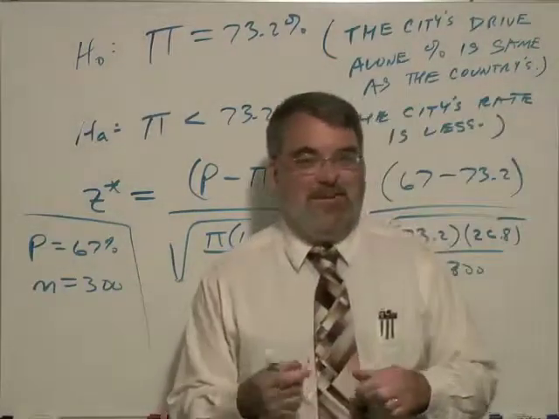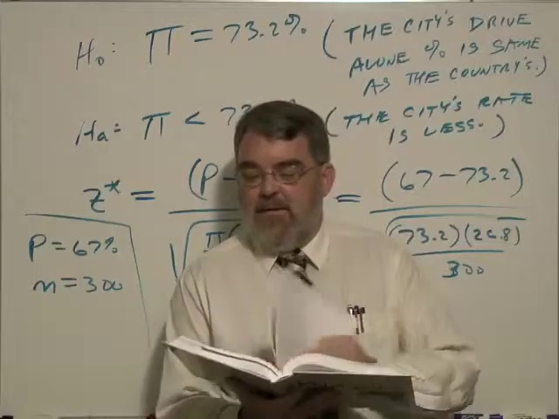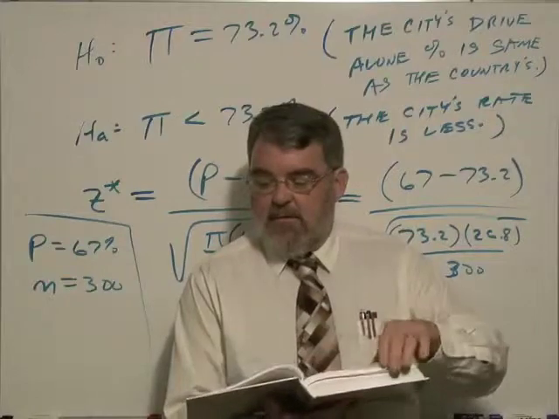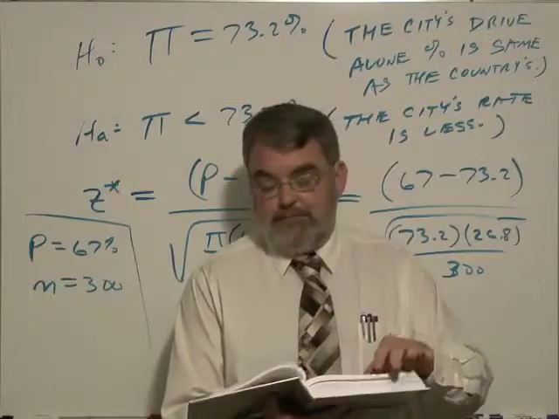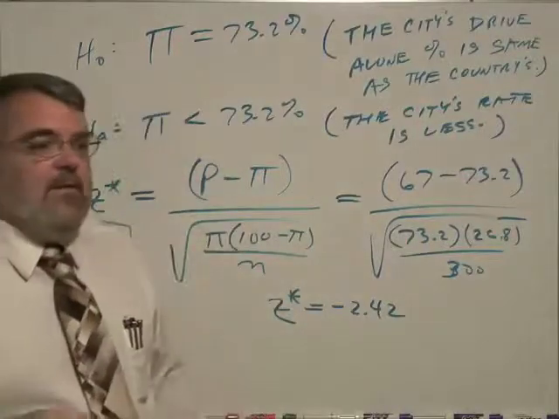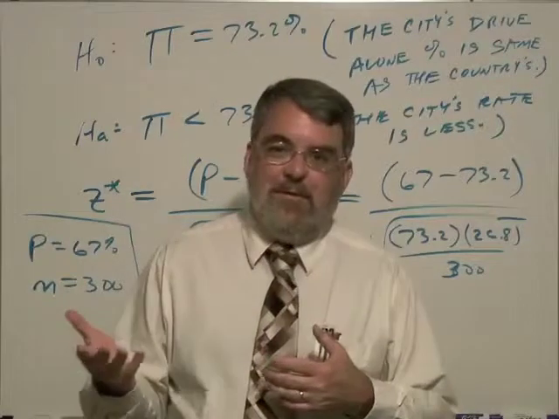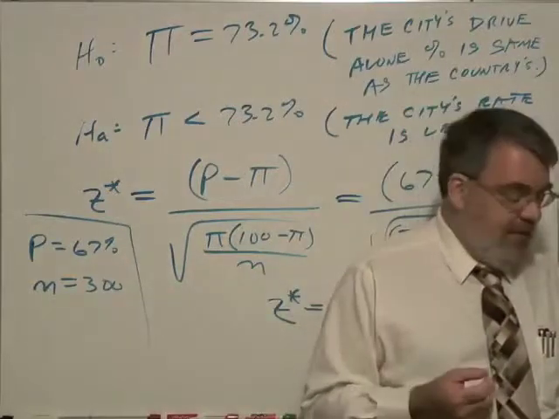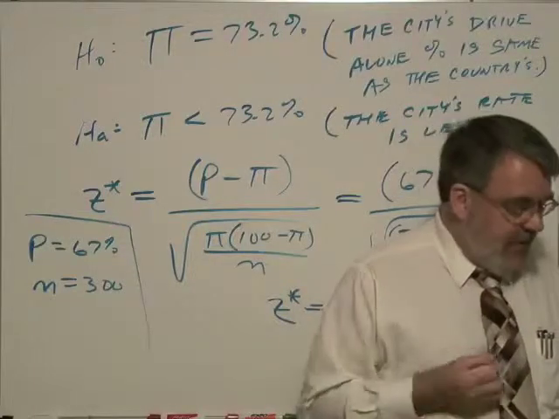That looks like a fairly close call to me. So let's go to the book. This will be page 649, I think, and see what the book says. The chart: percentages always use the standard normal distribution chart, for technical reasons, and sample means, like the problem I did previous to this one, always use the t-scores, Student's t-distribution. So on page 649, we look for the area or probability associated with 2.42.